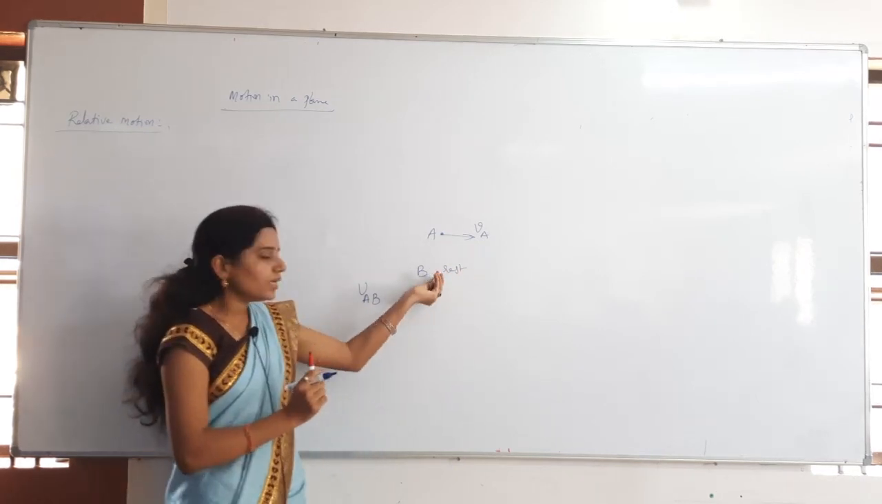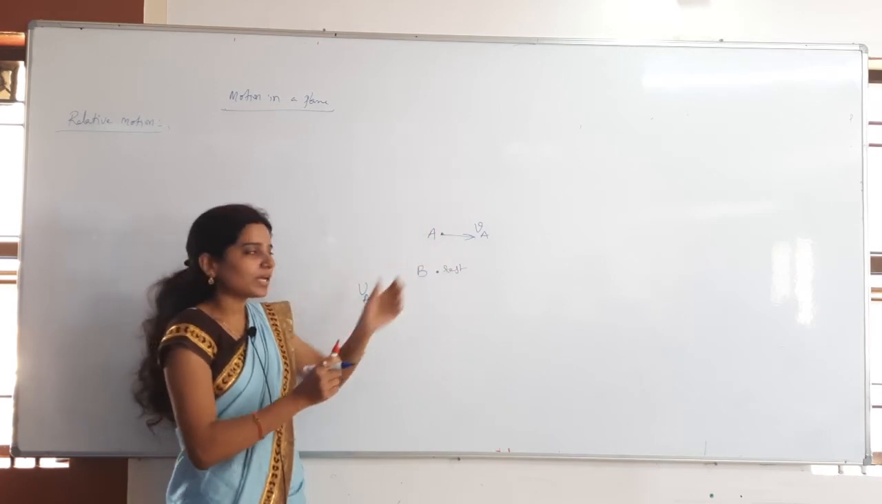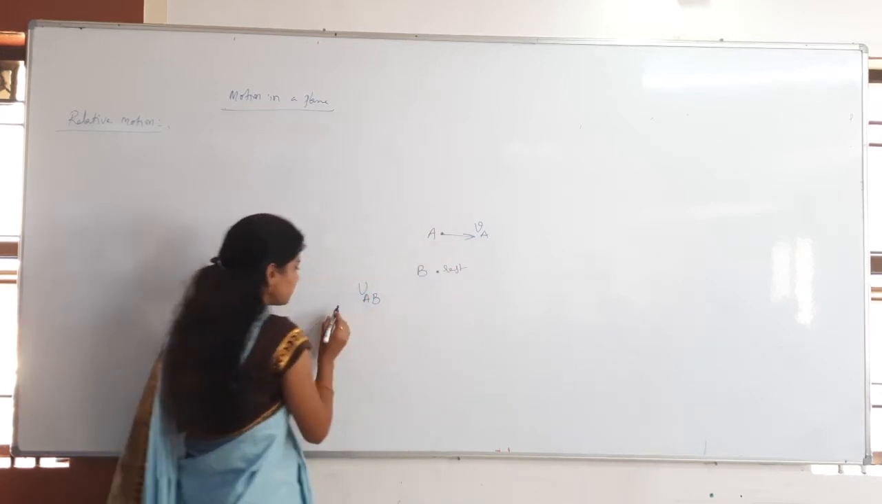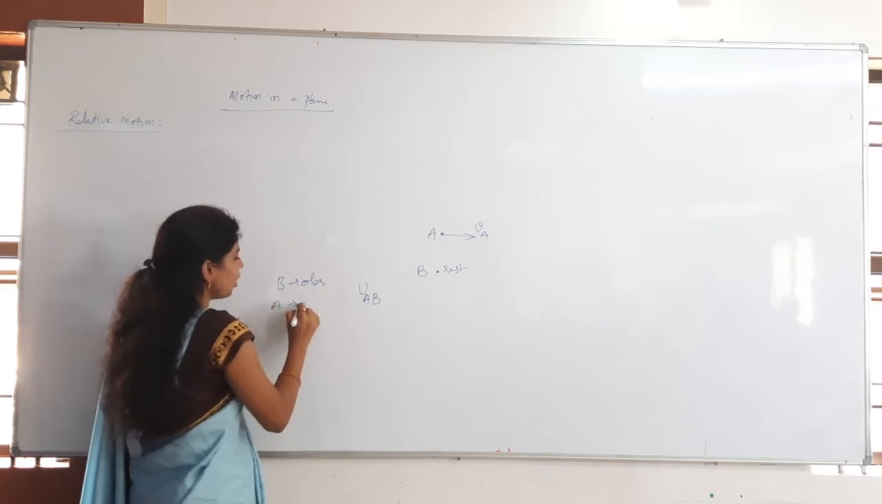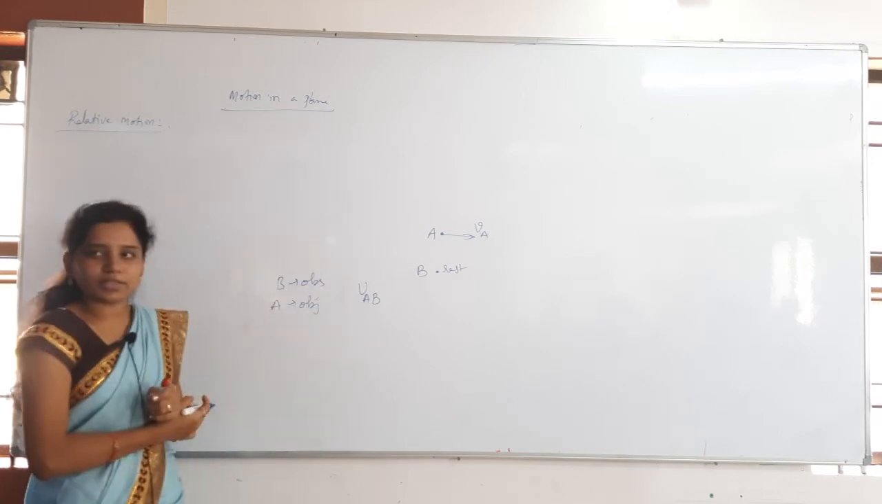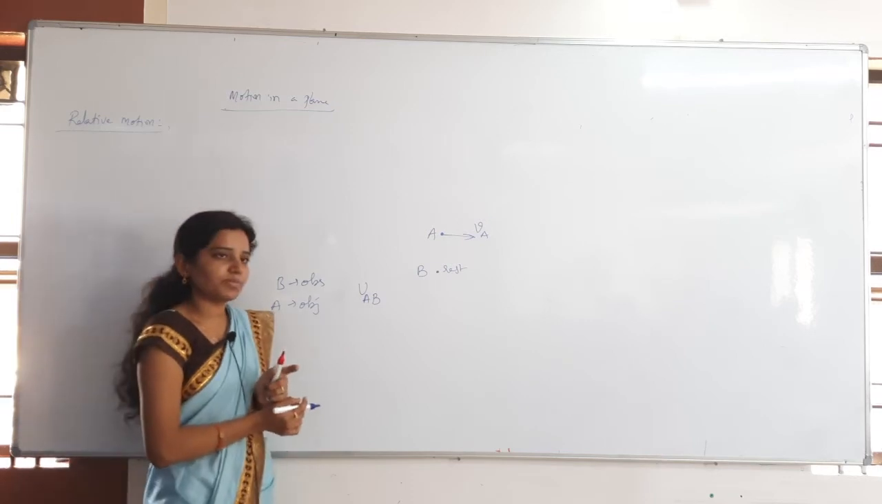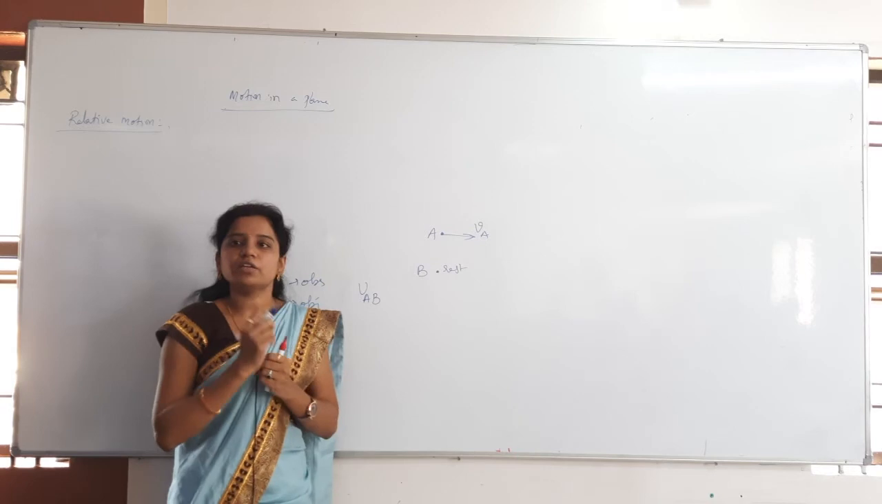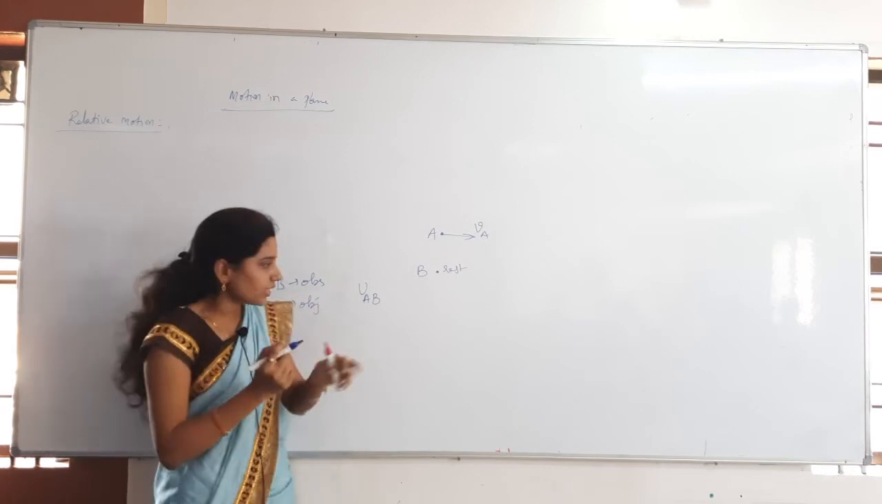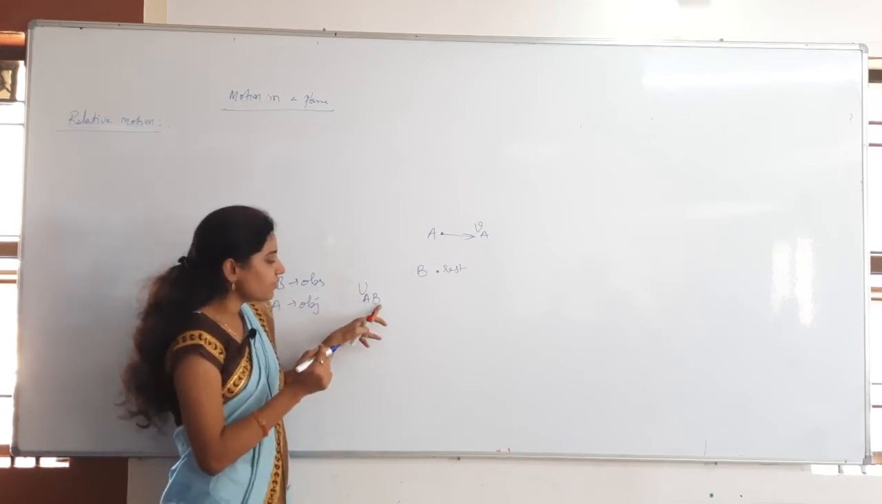Then here B is describing about A. B is describing about A, so who is the observer now as per us? B is the observer and A is the object. A is the object and B is the observer. B is describing with respect to me. With respect to B, A is moving in the positive x axis. So that is the velocity of A with respect to B.